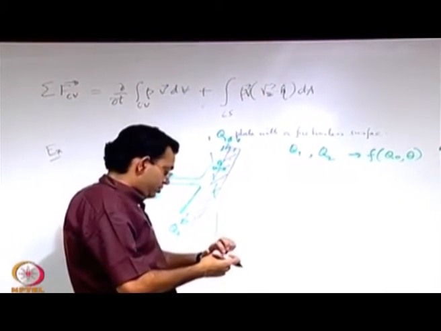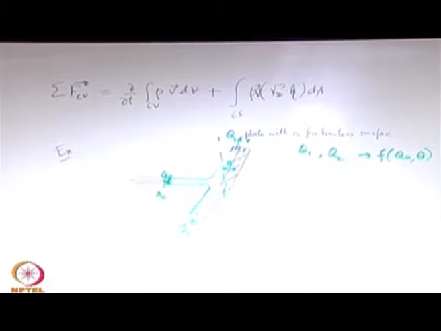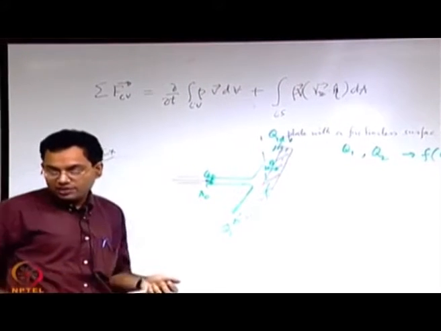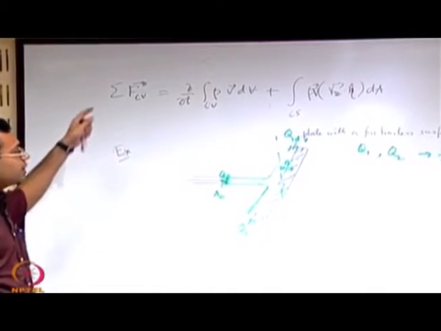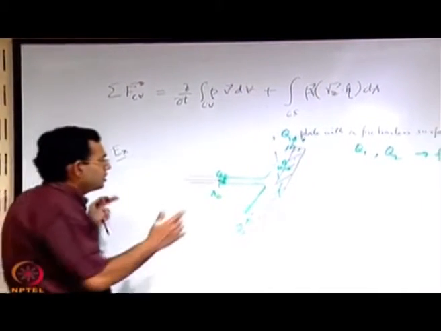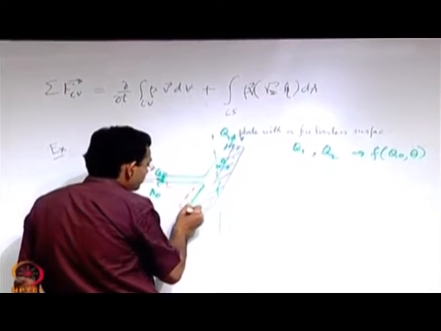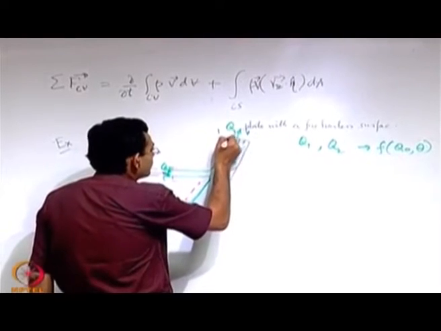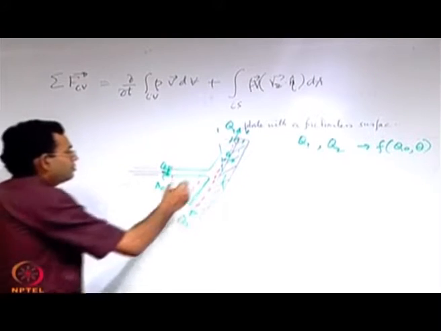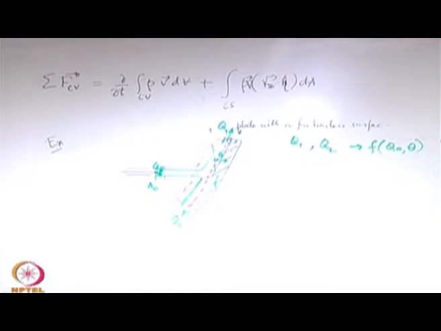To do that, one important thing that we should not forget is that mass conservation is always applicable and we should try to apply that. It is not that whenever we are trying to apply a momentum conservation, mass conservation is insignificant, not like that. So, no matter whatever conservation we are applying, again first identify a control volume. Let us say that this is the boundary or the surface of the control volume that we are looking for.